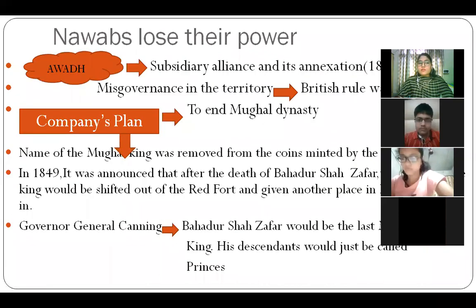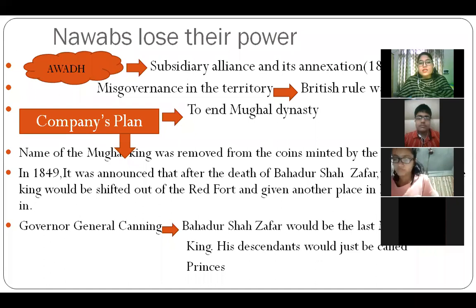You know that Awadh was the last territory to be annexed, and the subsidiary alliance was there. According to that, Lord Dalhousie was there, so he found that there was misgovernance in the territory, so that's why British rule was required. But the main motive was to end the Mughal dynasty. So the company's plan was to end the Mughal dynasty.